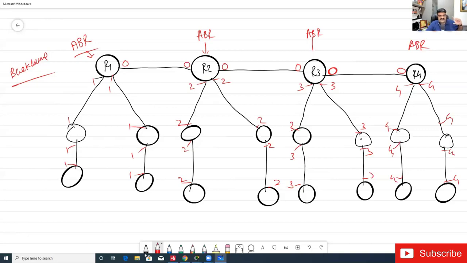Now I'm asking you a question again. Suppose I have X over here and X has an update. X will send the update. Which routers will get this update? This is my question to you.